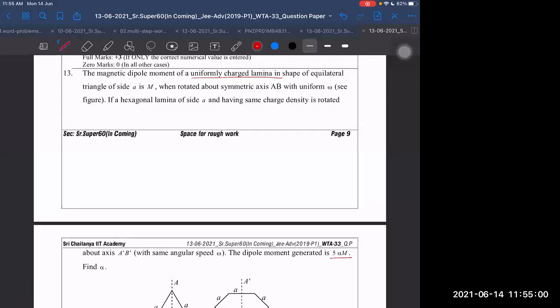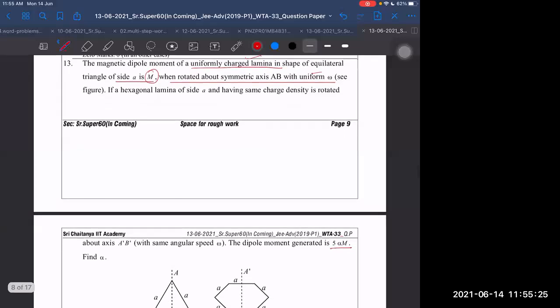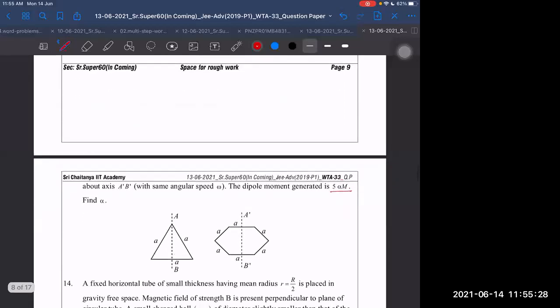Lamina means sheet, I think, right? Initially it has already magnetic moment, and after rotating, because it has charge, due to rotation it will acquire other magnetic moment.